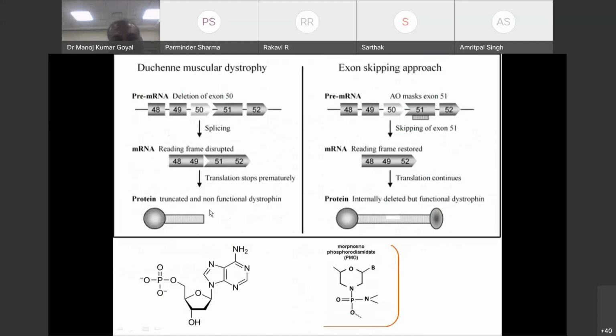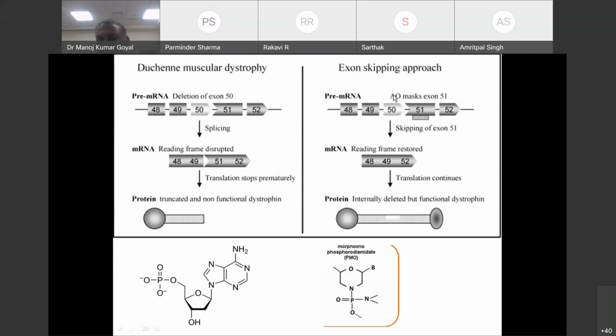So we get non-functional dystrophin because the cysteine-rich domain, which binds to beta-dystroglycan, starts at codon 60. So we are not getting that. It is a completely non-functional dystrophin. So what we do here, we administer intravenously. I repeat, intravenously we give drugs which consist of antisense oligonucleotides.